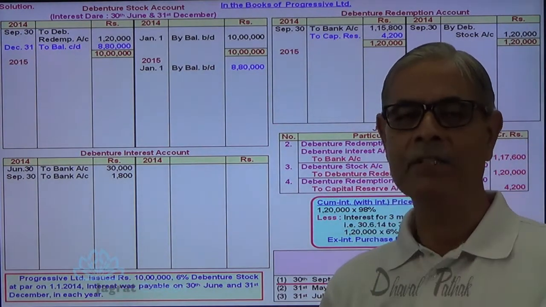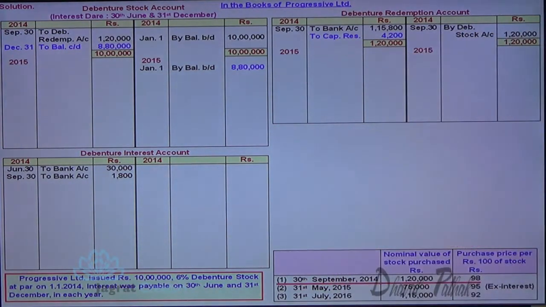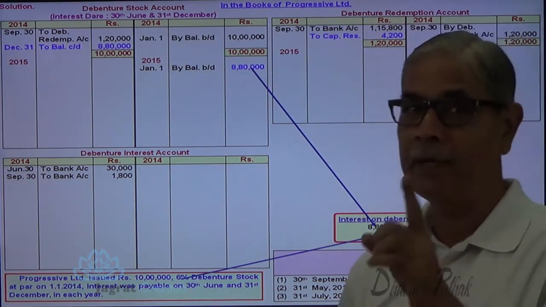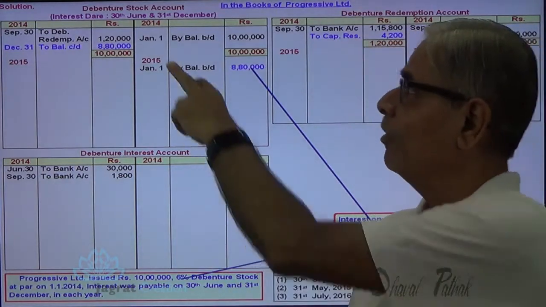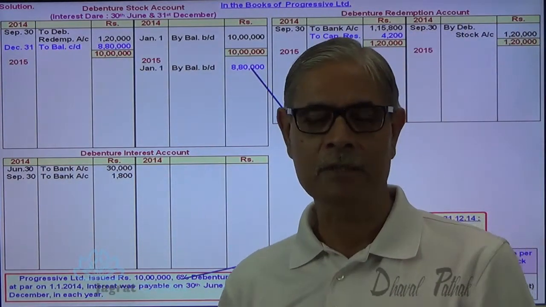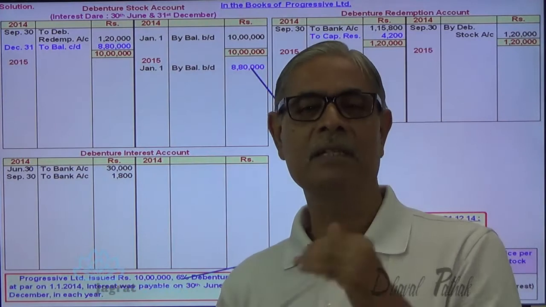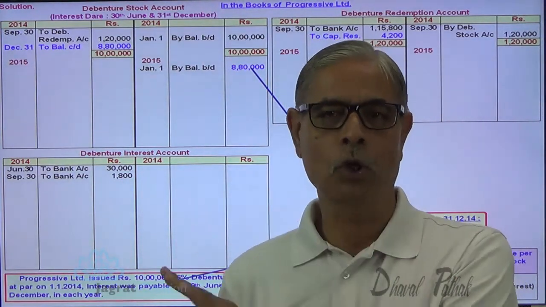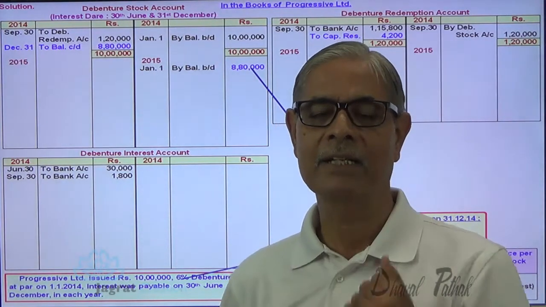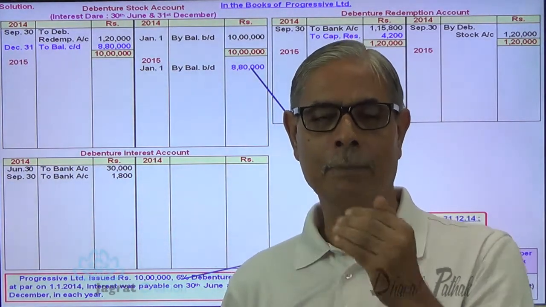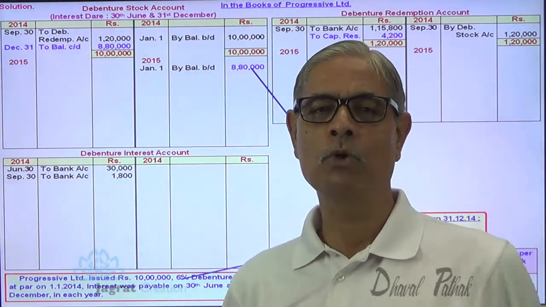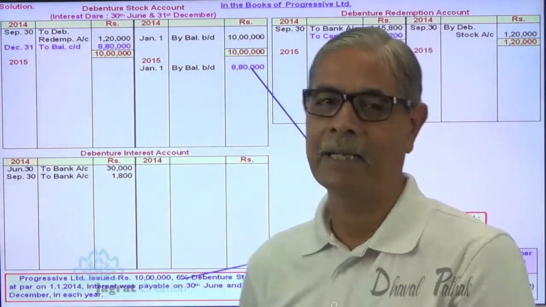Now you have to pay debenture interest on 31st of December. That is to be paid for 8,80,000. Remember, 1,20,000 debentures are purchased. At that time, 3 months interest is already paid. Debentures are cancelled. Now these debentures are no longer existing. So no debenture interest is payable from 30th September to 31st of December for the debentures that have been cancelled. So now you have to pay 6 months interest on the balance debentures of 8,80,000.